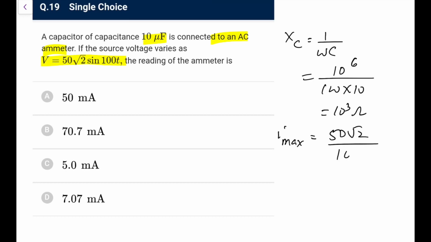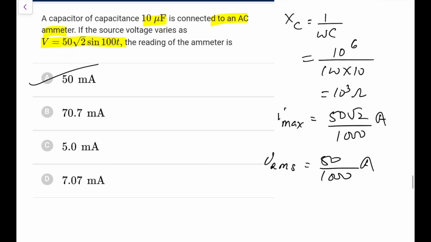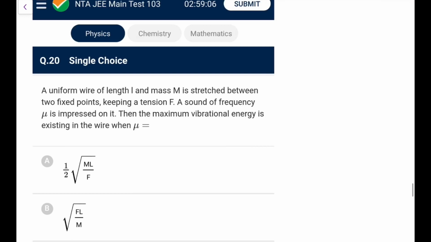2 upon 1000 ampere. So IRMS would be 1 by root 2 of that, that is 50 upon 1000 ampere, so I can write it as 50 milliampere. Go for option A in this case. Simple application: you just remember the AC ammeter and voltmeter measure the RMS value.